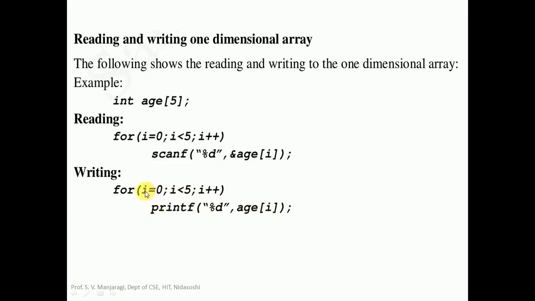For example, initially I will be 0. Is 0 less than 5? True. Come here, execute printf. So it will display the array element at I. Since I is 0, it will be age of 0. The first element of the array will be age of 0. That will be substituted here, and this printf will print it on the screen. Similarly, we go for incrementing I, and the remaining elements will be printed.